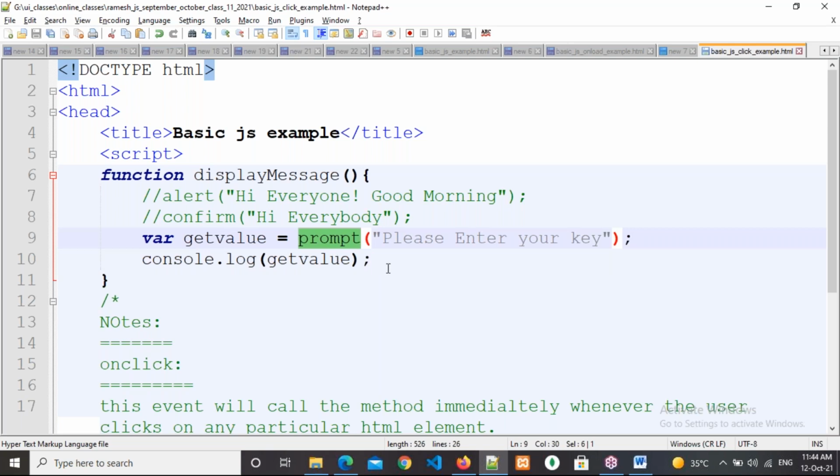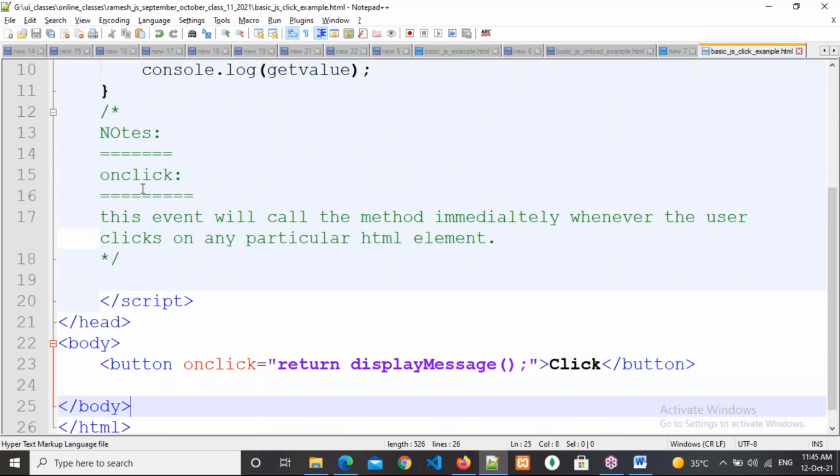Sir, why are we using the function keyword only? The function keyword is predefined. Only by using a function can we get this output. Whenever you want to call something at a particular time, then only we need to write a function. Understanding that?